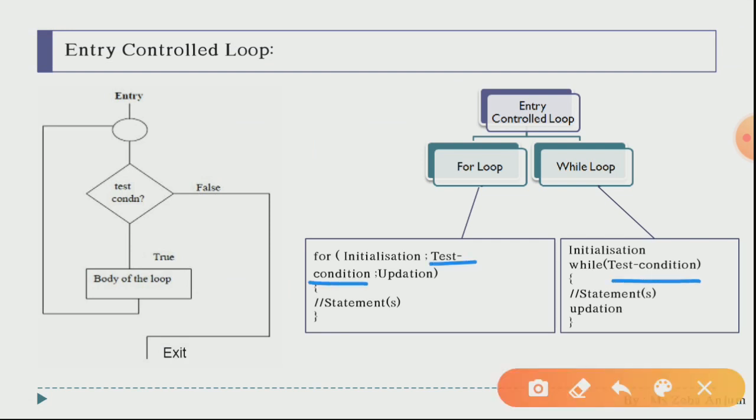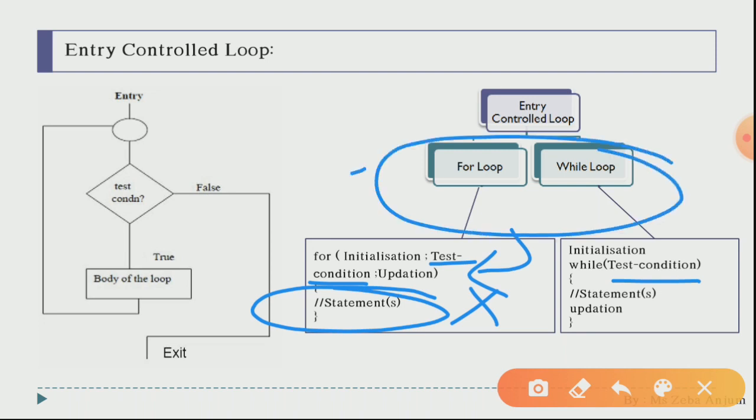If your test condition is true, then only these statements will be executed. If this test condition is false, then these statements will not be executed. So at the entry we are checking our condition, that is why these two loops come under this category, your entry control loop. I think this point is clear.